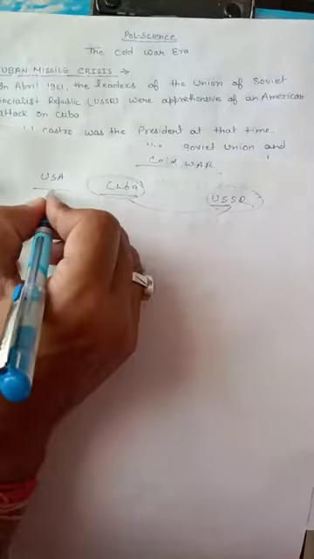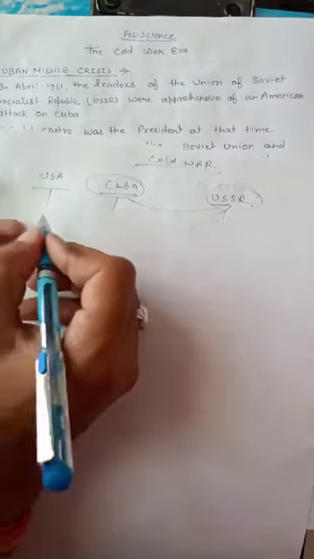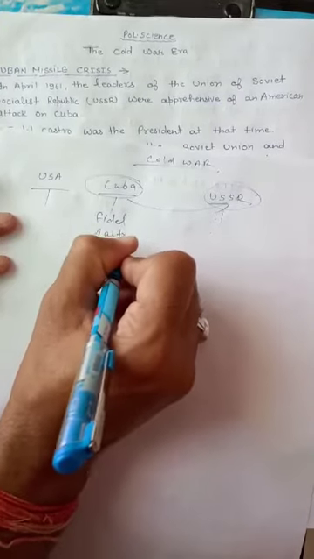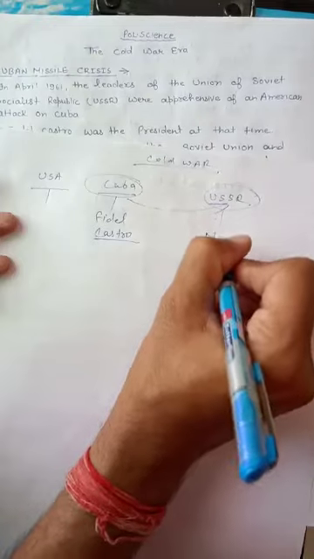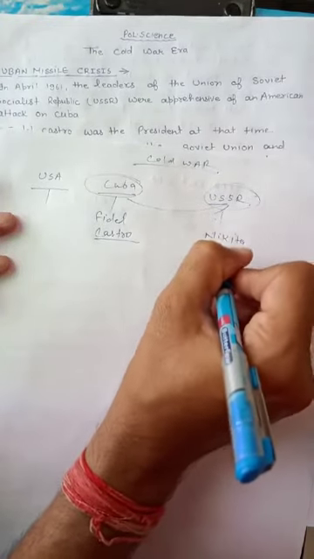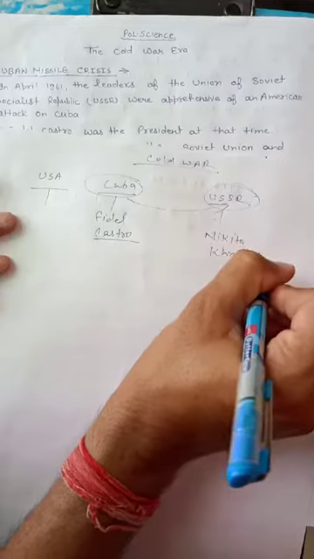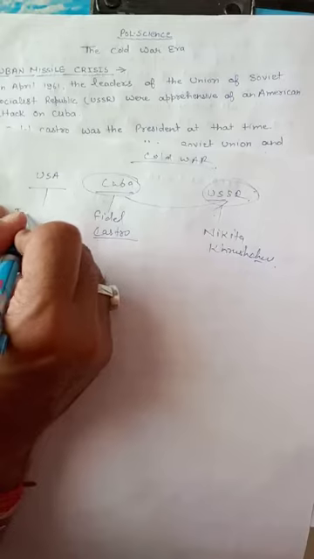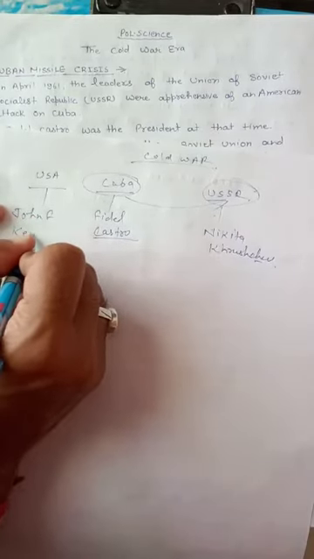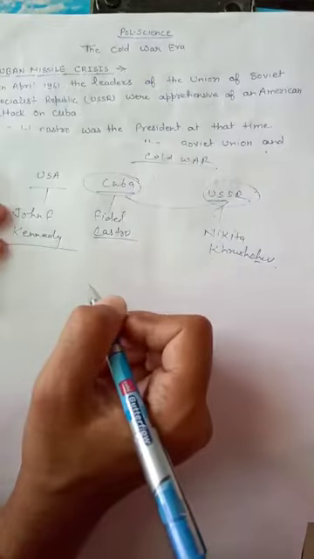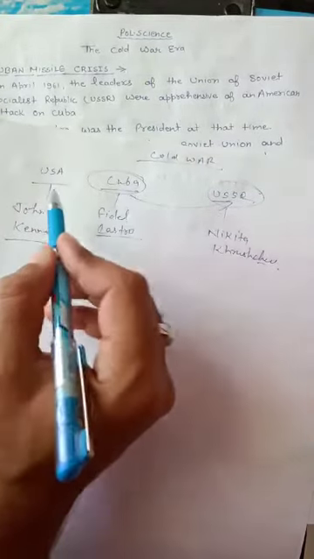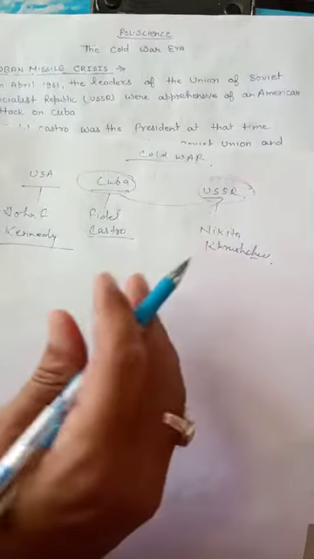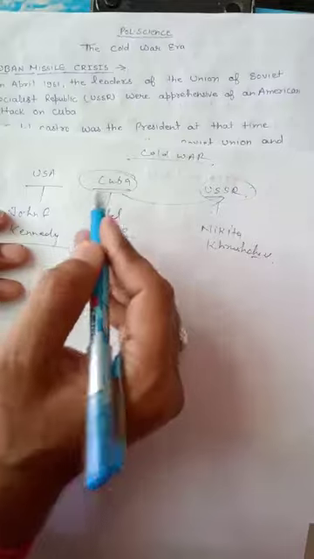First of all, you should know the heads of these countries. Cuba: Fidel Castro. Fidel Castro was the head of Cuba. USSR: Nikita Khrushchev. Nikita Khrushchev was the president of USSR, and John F. Kennedy was the head of the United States of America. So Cuba was nearer to the USA, but it was an ally of the USSR. Both financial help and diplomatic help were given by the USSR to Cuba.